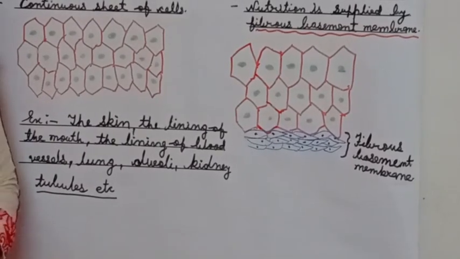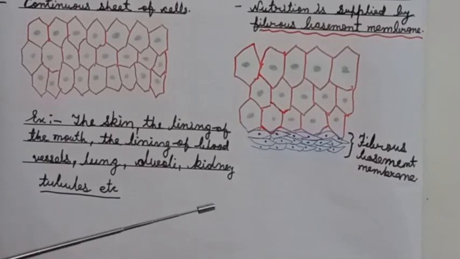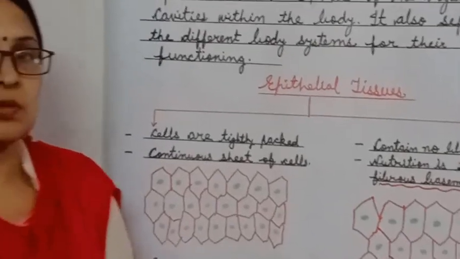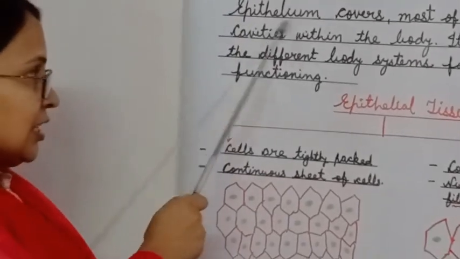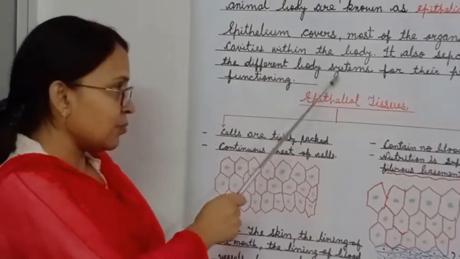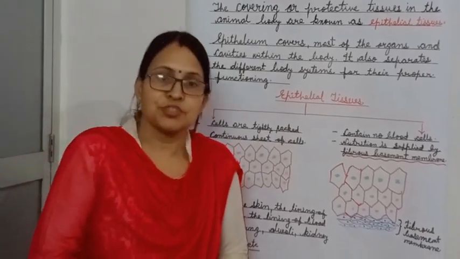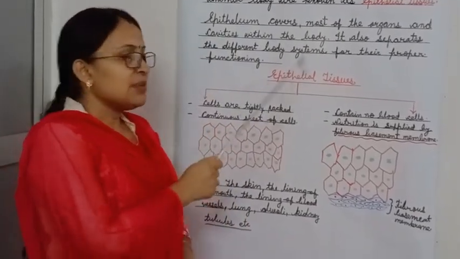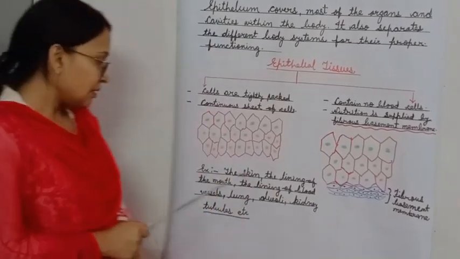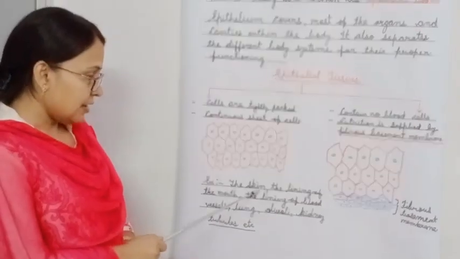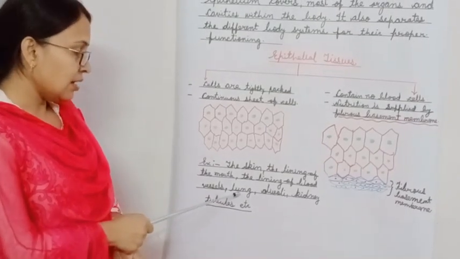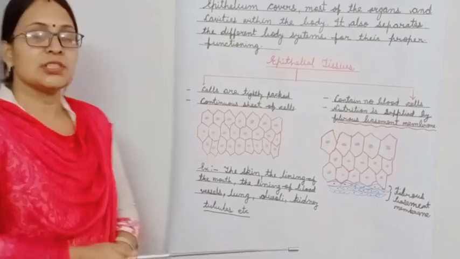So what are epithelial tissues? Epithelial tissues are protective tissues. Their function is to protect the body of the animals. Epithelium covers most of the organs and they also separate the different body systems for their proper functioning. Now, where are these epithelial tissues present in the body of the animals? They are present in the skin, the lining of the mouth, the lining of blood vessels, lung alveoli, kidney tubules, etc.